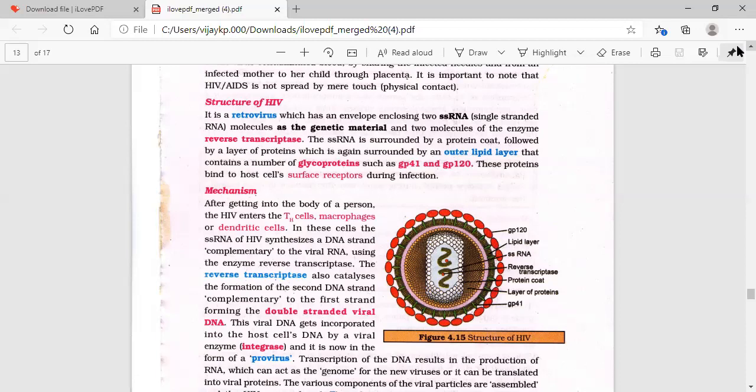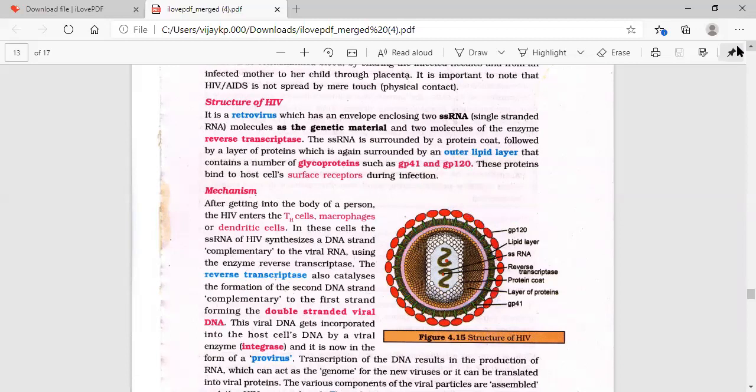So this is the lipid layer. It contains a number of glycoproteins, GP120, GP160, GP80, GP140, likewise GP41, GP40. GP means glycoprotein. So that is the structure.